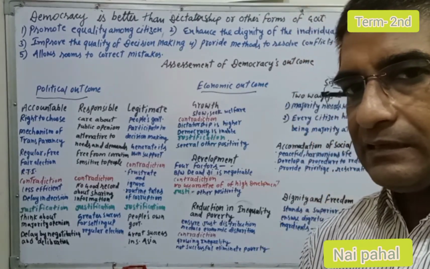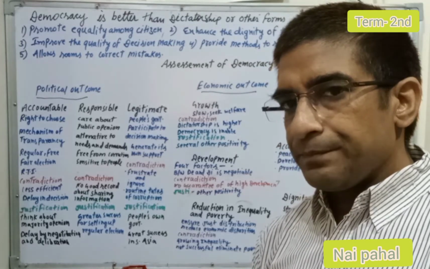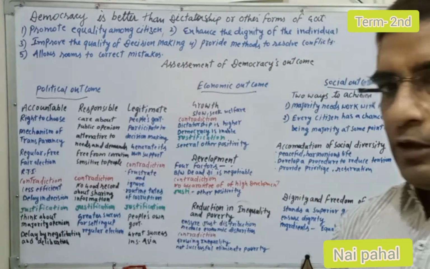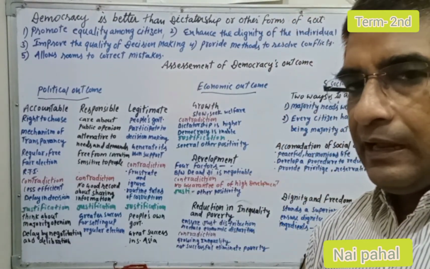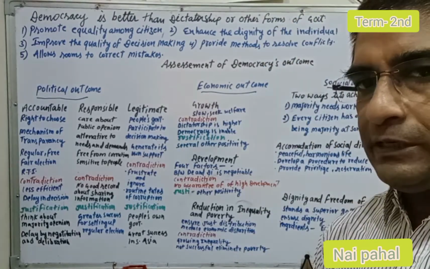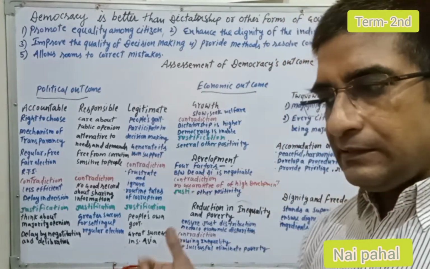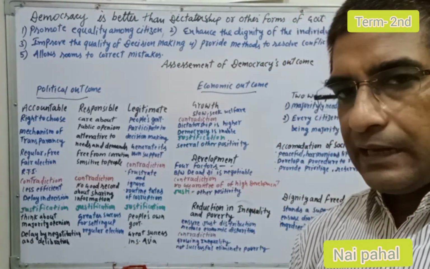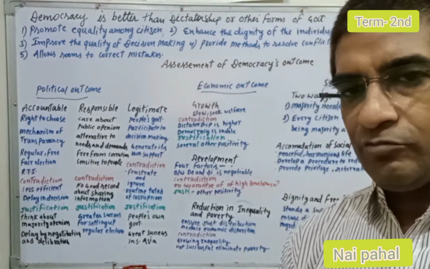Why do these delays occur in democracy? Because these delays are caused by negotiations and deliberations. Only democracies have negotiation and deliberation, and mostly non-democratic rulers have no need to bother with them. When negotiation and deliberation occur in democracies, obviously time is taken, but that time has its own value and worth.